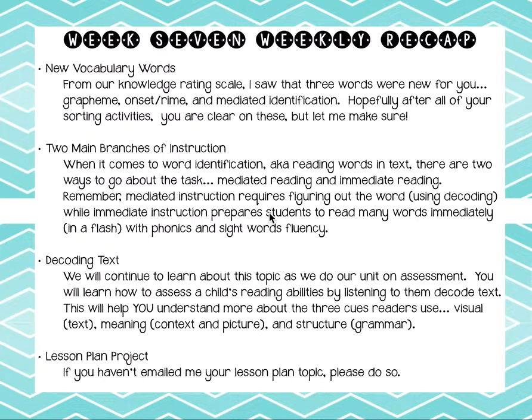Onset and rhyme are parts of phonics. Not all words have onsets. The onset is the beginning of the word that comes before a vowel. The rhyme is the part of the word that begins with a vowel, continuing to the end of the word. In the word pumpkin, umpkin is the rhyme, and the onset is p. In the word fall, all is the rhyme, and f is the onset.